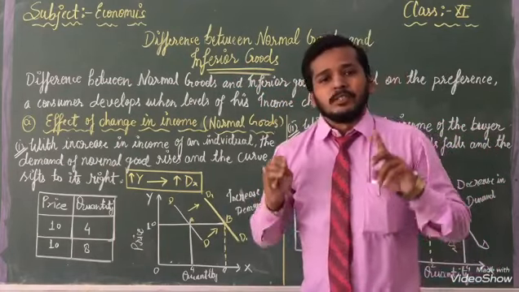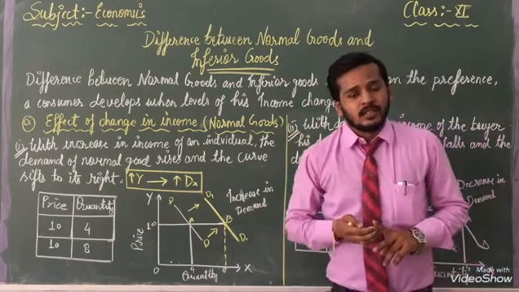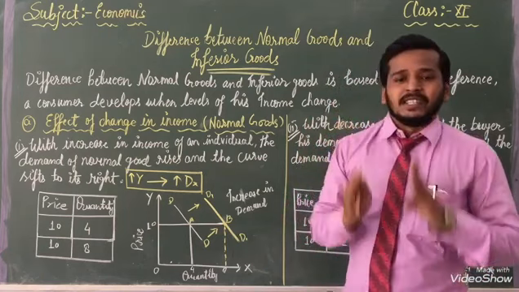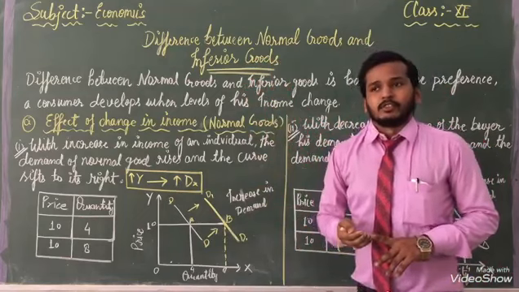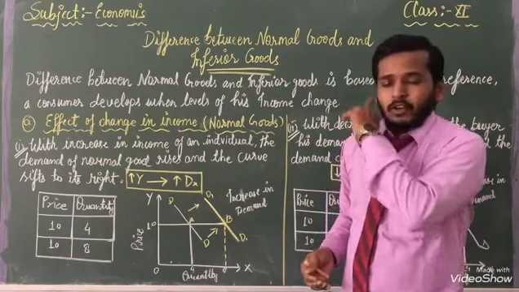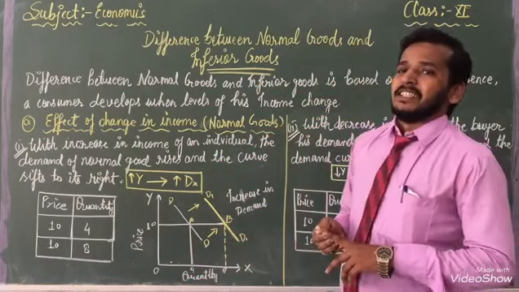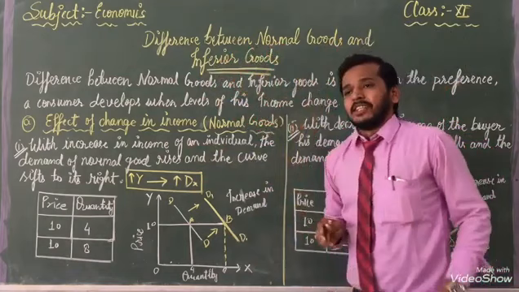When our income is good, at that time we purchase normal goods. When our income is not good, when our income decreases, at that time we prefer inferior goods. According to the situation, our choices are different. But now we will read what is the difference between normal goods and inferior goods.